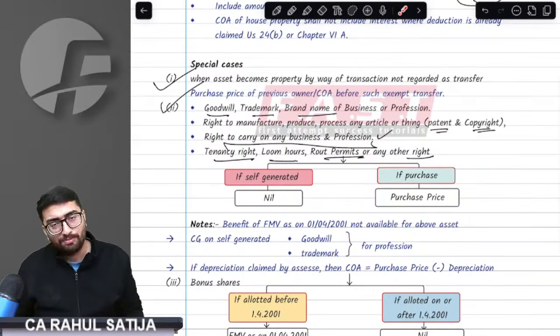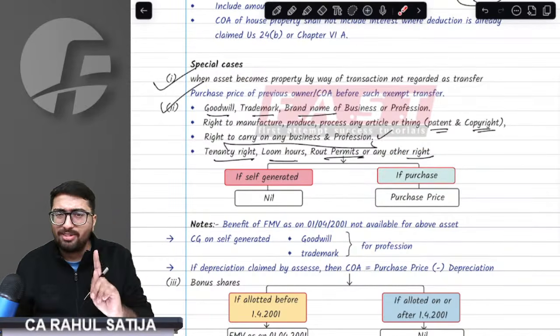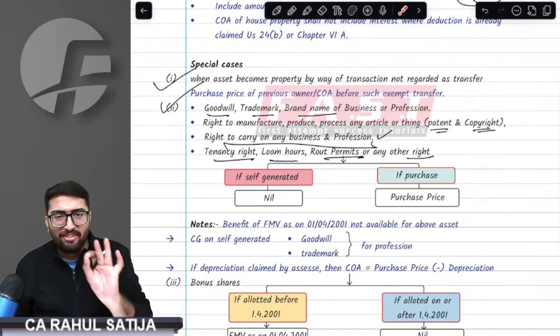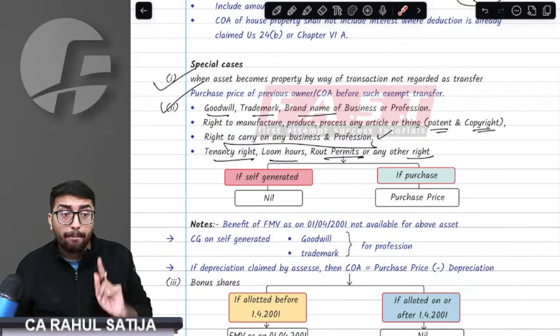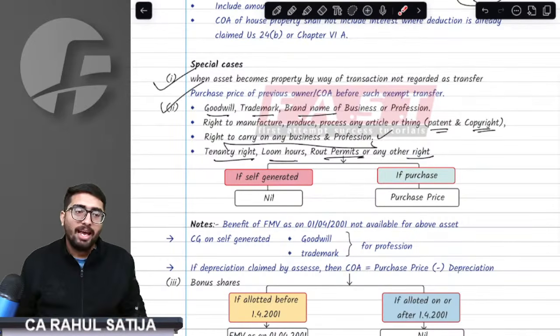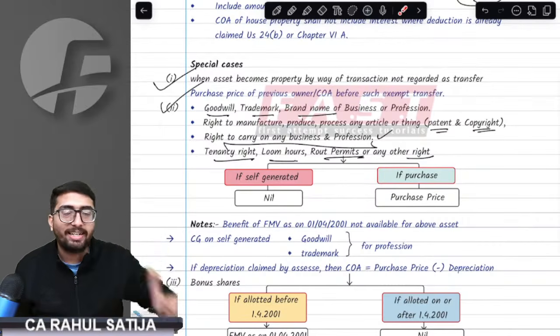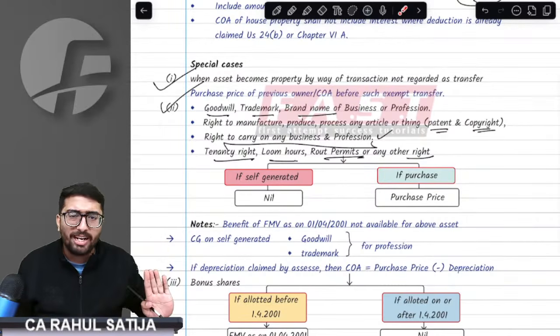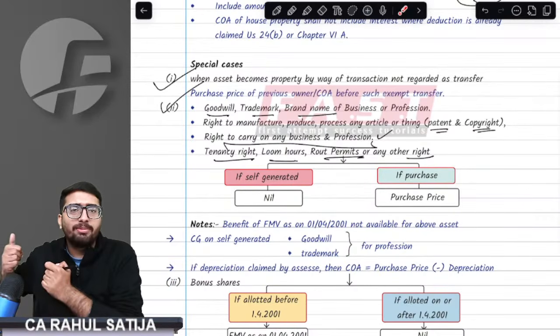In addition to that, remember, I said just 2 minutes ago that for every asset you get the FMV benefit as on 1st April 2001. But for intangible assets, you do not get this benefit. Did I make it very clear? It is very logical. How will you be able to determine the FMV of an intangible asset?